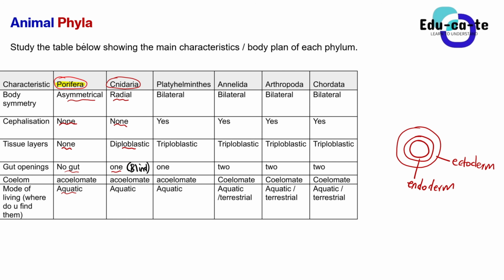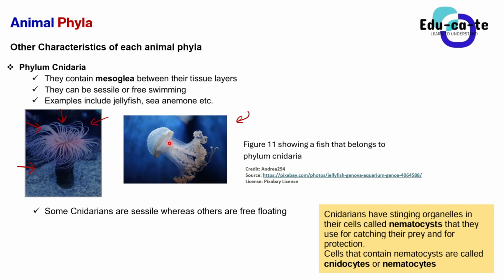Look at the coelom now. When you look at the Cnidarians, they are acoelomate. When you say that the Cnidarians are acoelomate, it simply means that they do not have a coelom. Remember, the coelom's function is to develop complex organs such as the blood. So jellyfish are not supposed to have blood and bones because they don't have a coelom to develop that.